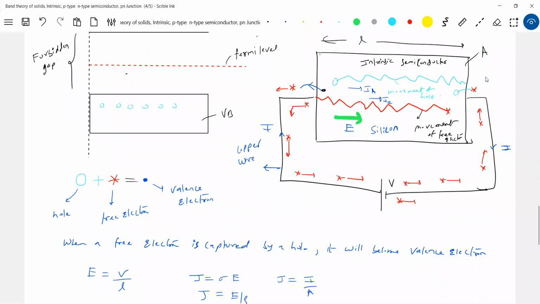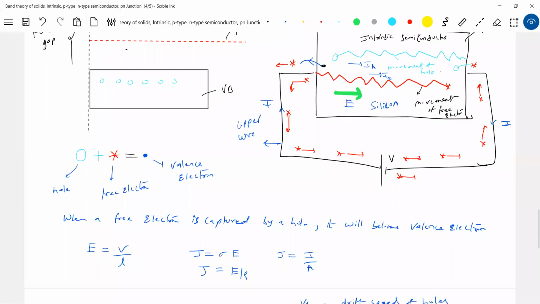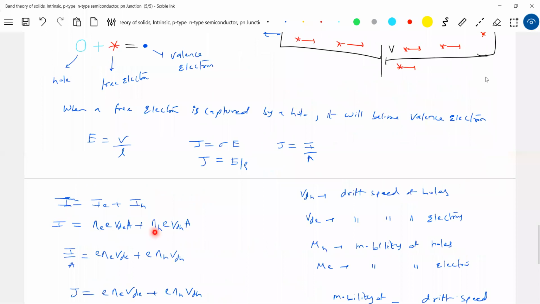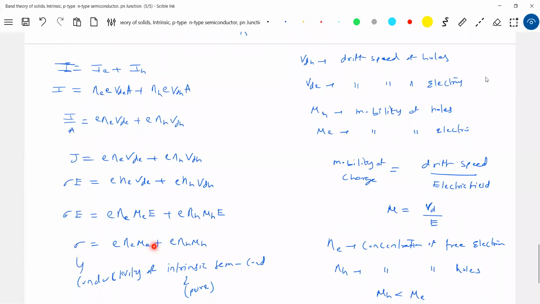So for that, what I can do is increase the temperature. If I increase temperature, then more electrons from the valence band will jump to the conduction band. I'll get more holes. The number of holes in the valence band will increase, and the number of electrons in the conduction band will increase. More holes, more current; more free electrons, more current. So current will increase. Do you agree? So the concentration depends on temperature also. Therefore, the conductivity depends on temperature.